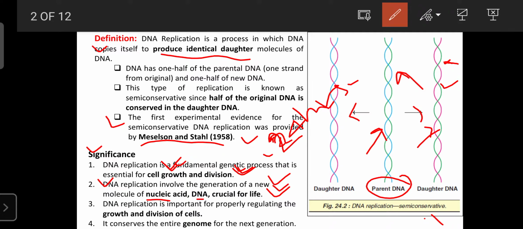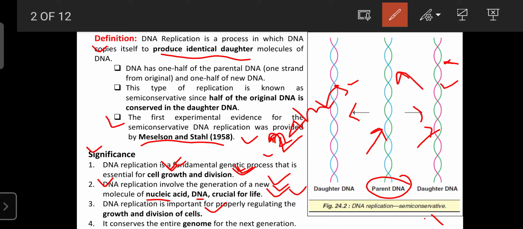DNA replication is also important to properly regulate the growth and division of cells. This was already discussed in point 1. It is also involved in the regulation of cell growth and cell division because certain enzymes are there like DNA polymerase, topoisomerase, DNA ligase, endonuclease, exonuclease. So many enzymes are there, and they are protein in nature. They are required for cell growth as well as cell division.